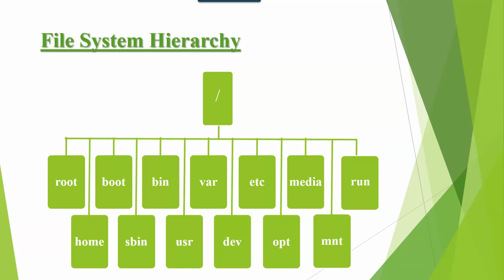So then how can we access the partition? We can access the partition by mounting. After creating and formatting the partition, we also create a directory and give the link between partition and directory. That is called mounting. Once a directory is mounted with the partition, we can access the partition through the directory. Whatever data is created in this directory is going to be stored in your partition. If something is deleted from the directory, the data is going to be deleted from your partition actually. So what is this mounting?